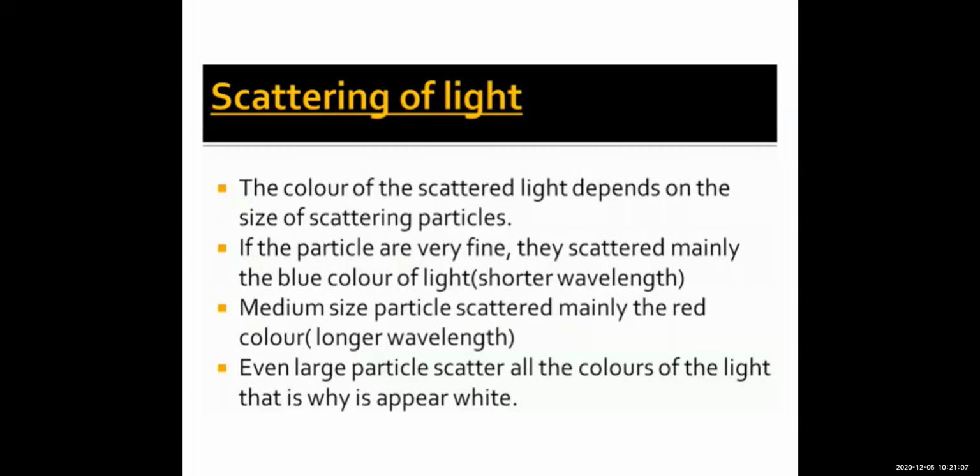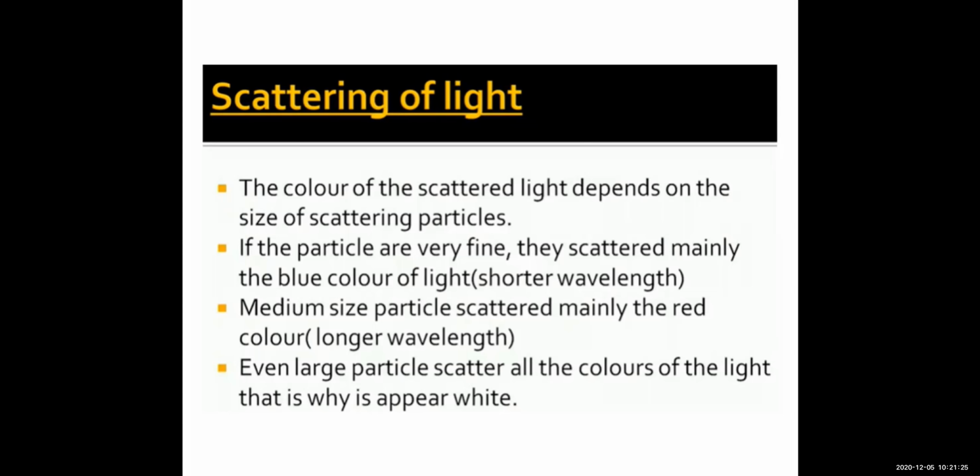Scattering is, children, when the light enters the atmosphere. When the sun's light enters the atmosphere, various particles are present.